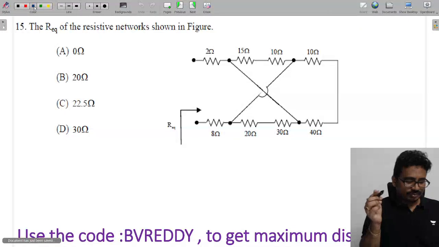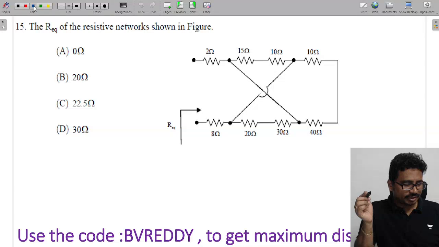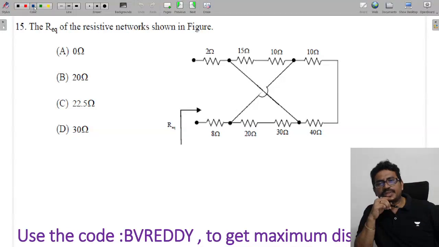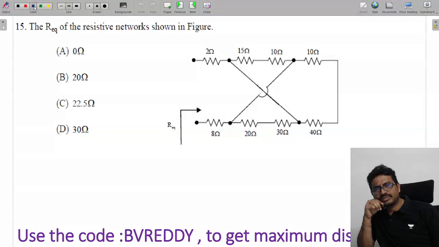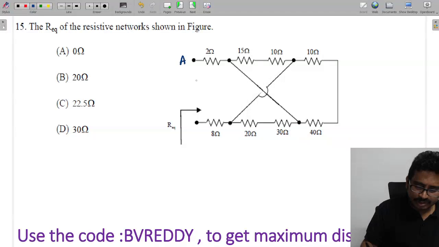Next one. They ask us to find the equivalent resistance. Whenever cross connections are there, we can redraw the circuit. So I am calling this A, this is B, this point is C, and this point is also C only. This point is D, and this point is also D only.